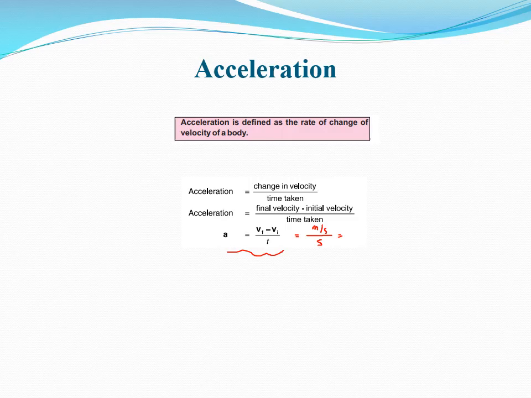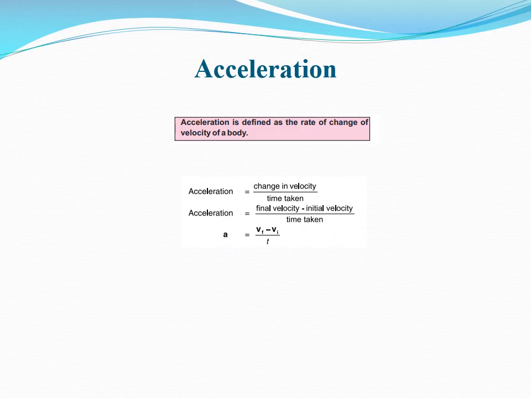So it can also be written as meter remains upstairs while the s from the numerator falls down to the denominator. So it can also be written as meter per square second, or we can write it as m s to the power minus 2. So the unit for acceleration is meter per square second.